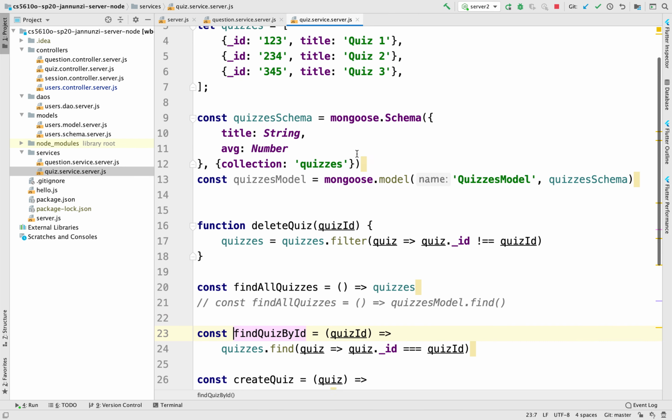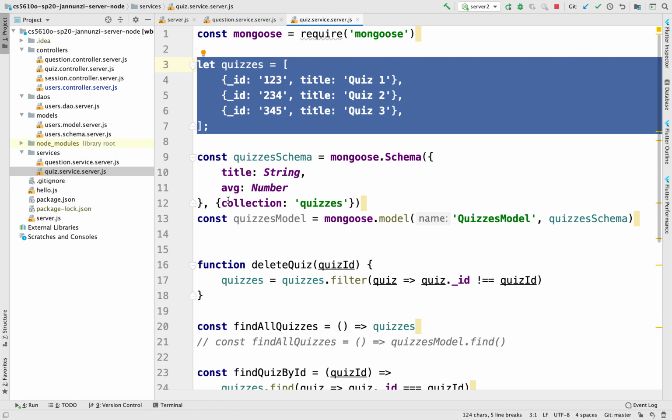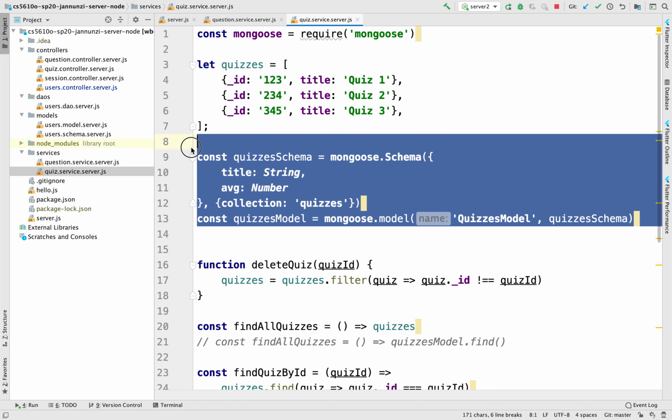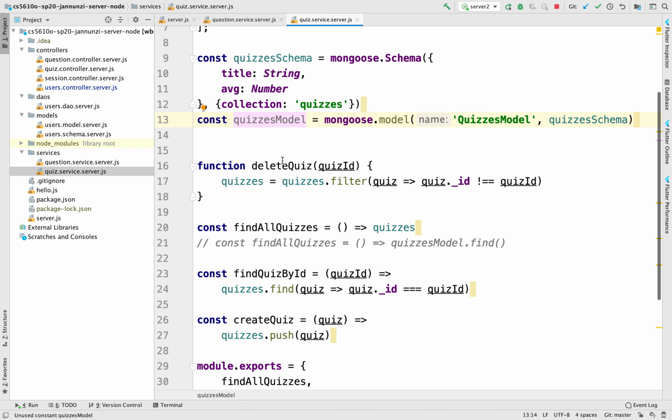And notice that we had already started to replace this array of quizzes with a quizzes schema, and then a model that would allow us to retrieve the quizzes. And notice, oh yeah, here it is, we were playing around with replacing the find all quizzes with a quizzes model.find.